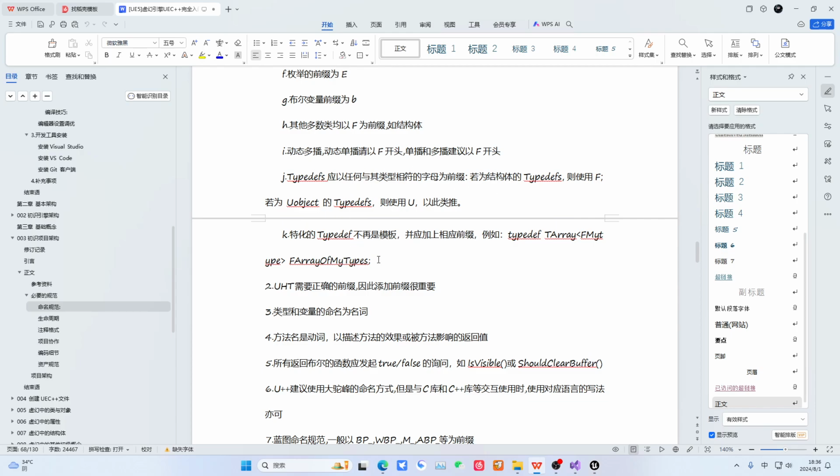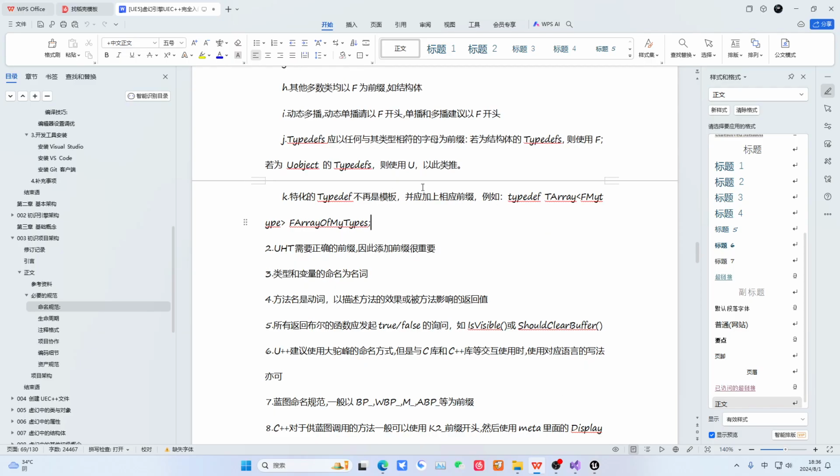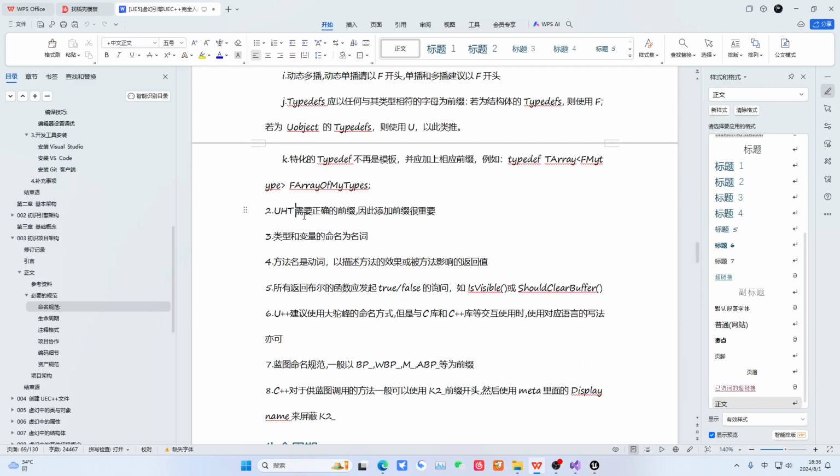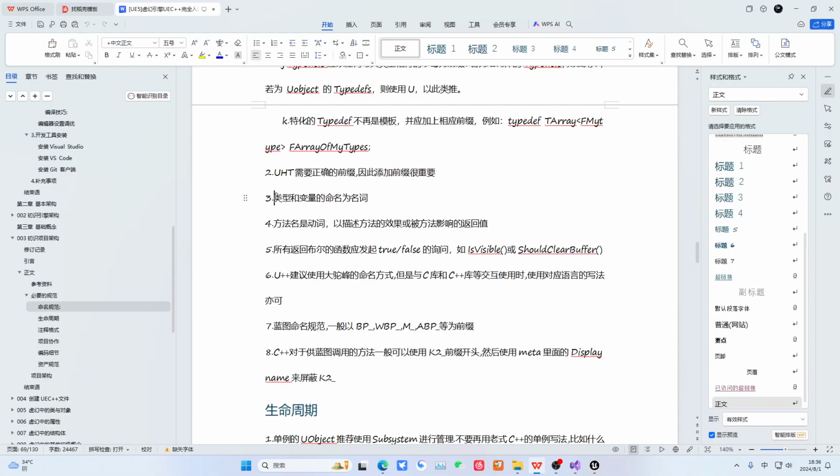And this typedef, of course, is used to define and rename something. And this explains the reason. Because our UAT needs to scan files, your naming convention is very critical. Types and variables should be named as nouns, and method names should be verbs. Actually, what this means is, what attributes do you have? For example, health points, magic points, stamina points, money. These should all be named as nouns. Then the method name, you need to make it a verb like this.